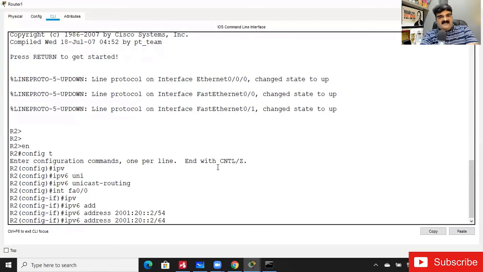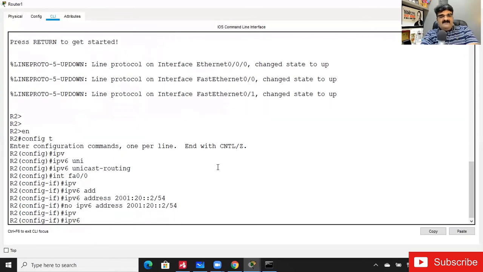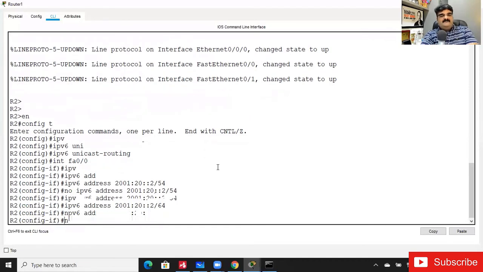But in this case I will get 2 IPs, so take care about it. If you make a mistake, just use no and remove this command, and then give the command IPv6 address 2001:20::2/64 and then no shut. Do not forget to give this command.